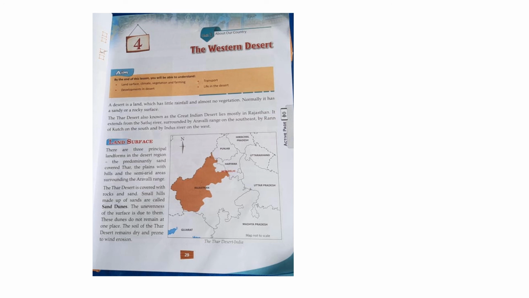The Thar Desert is made up of rocks and sand. There are hills of sand called sand dunes found in the desert. Dust storms are very common here. These storms carry a large quantity of sand with them. Thus, sand dunes keep on shifting. Students, you know the Aravalli Hills are one of the oldest hills in India.